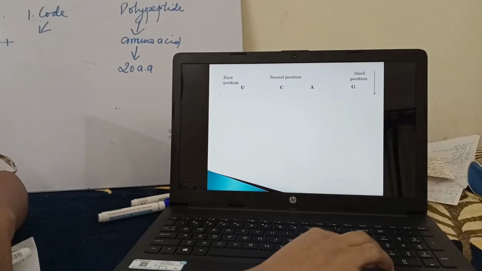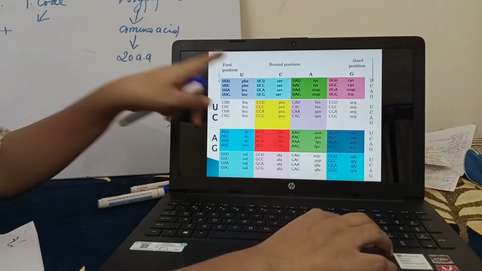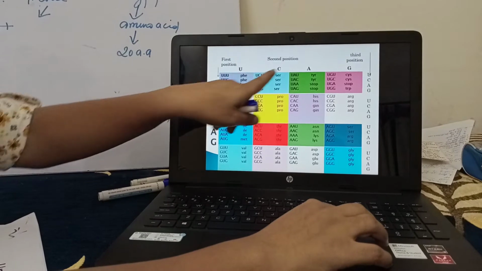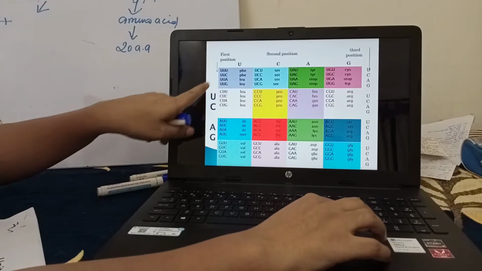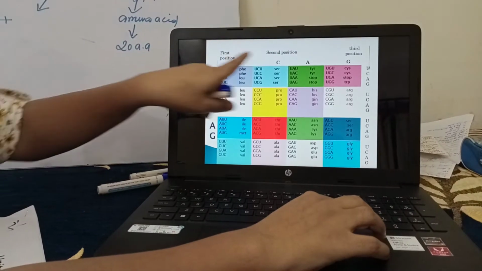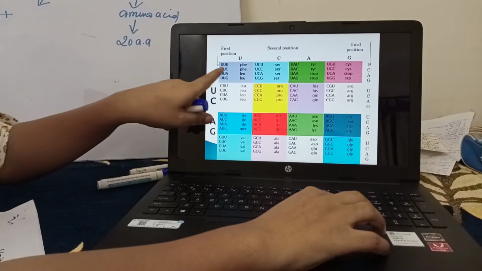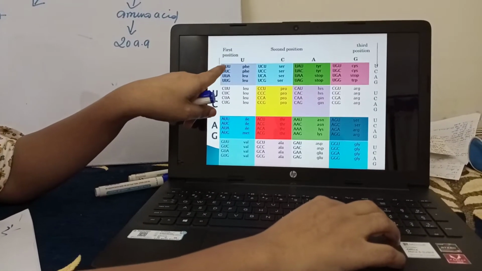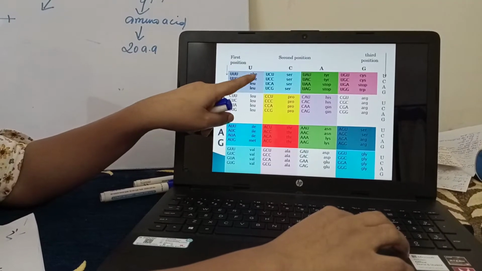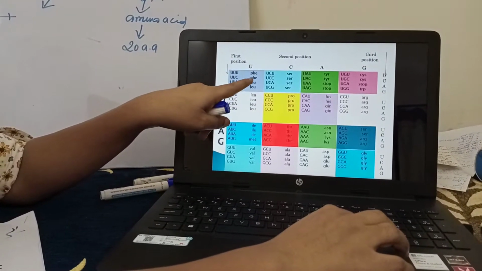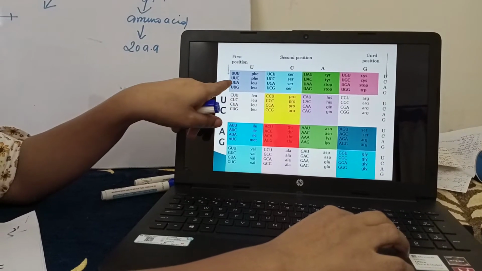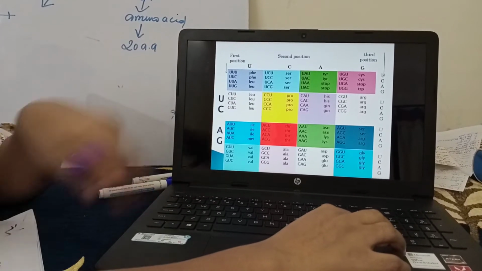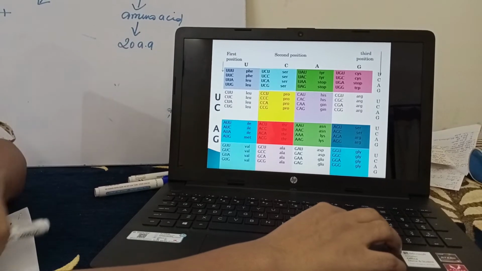Now this is a table that is given in your NCERT also. We are using the nucleotides, one on the horizontal axis, another on the vertical axis, UCAG, UCAG, and we are seeing that a total of 64 codons are written here, and in front of these codons, PHE, PHE, LEU are the amino acids that they are synthesizing. UUU is coding for the amino acid phenylalanine, UUC is coding for phenylalanine, UUA is coding for leucine, UUG is coding for leucine. So this is the table. You don't have to remember this table, you just have to go through it.